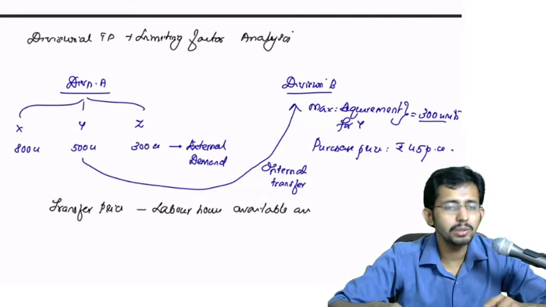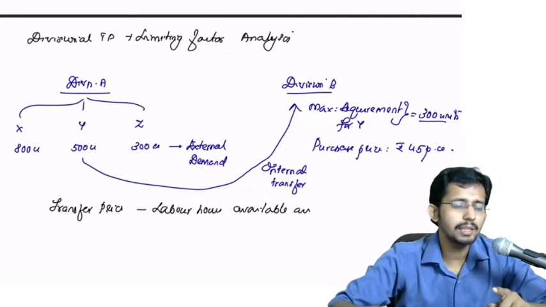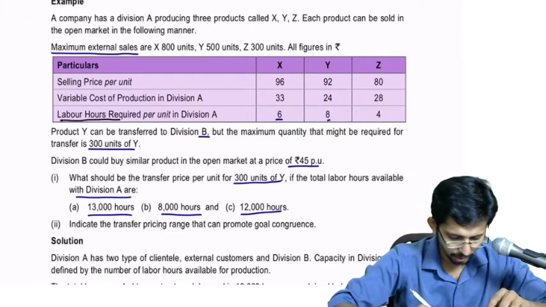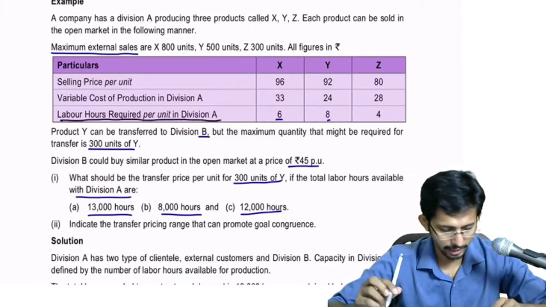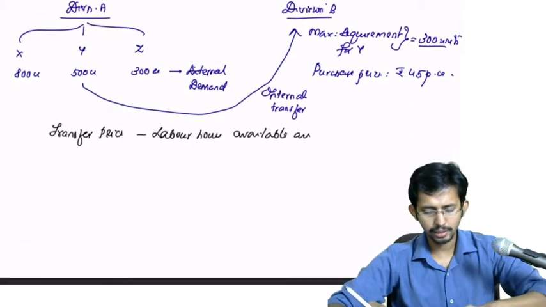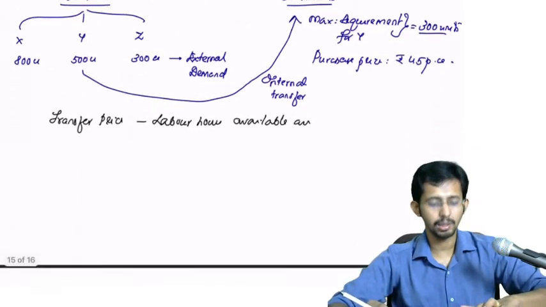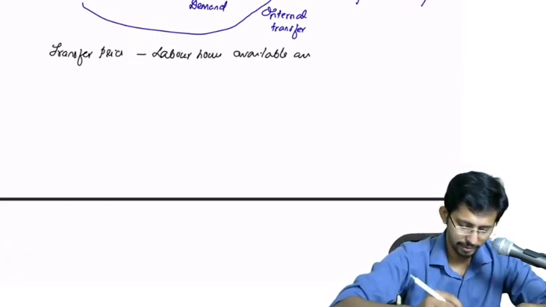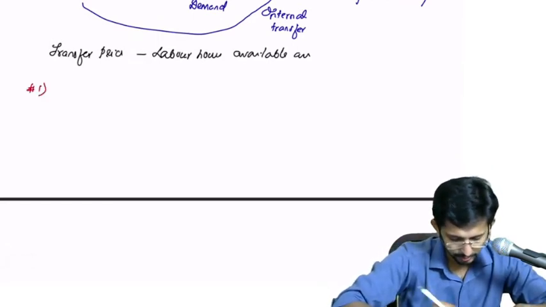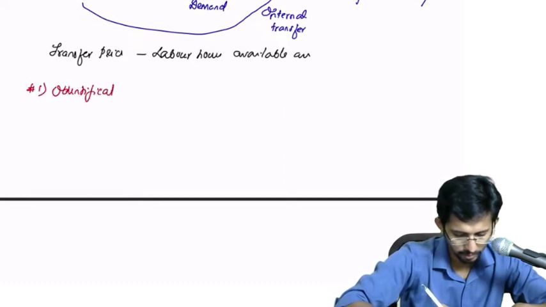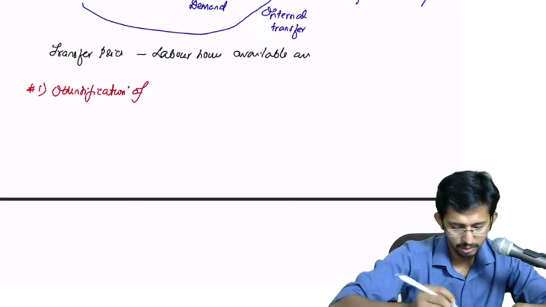Now this labor hours, in which division is it required? It is required in division A. It is given in labor hours required per unit in division A. Am I right? So first you have to find out the total requirement of these labor hours to see whether it is a limiting factor. Okay, so you have to see working note number 1, identification of limiting factor.